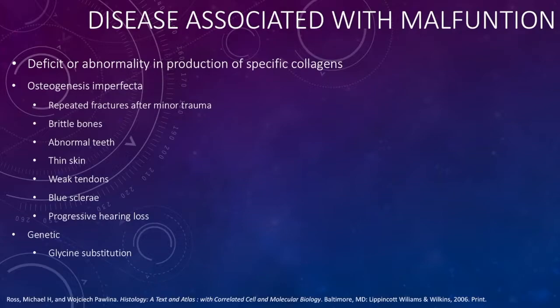And although not always, it's possible to diagnose osteogenesis imperfecta just based on clinical features. There are many types of osteogenesis imperfecta, but in type 1, the deficiency mostly arises from an amino acid substitution of glycine, and it puts a bulkier amino acid in the triple helix structure. And as I've mentioned before, glycine is an important factor in collagen architecture. Generally, we can see that a patient can have repeated fractures after a minor trauma, brittle bones, abnormal teeth, thin skin, weak tendons, blue sclera, and progressive hearing loss.